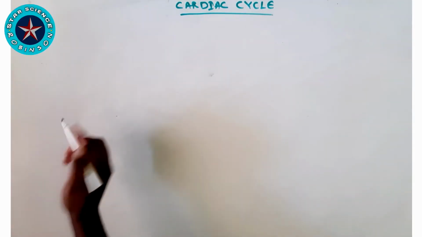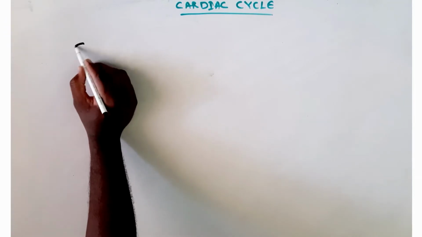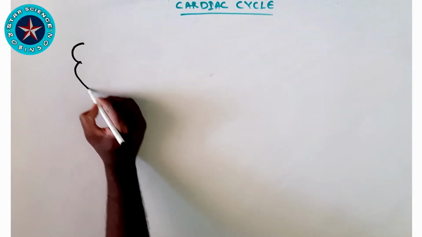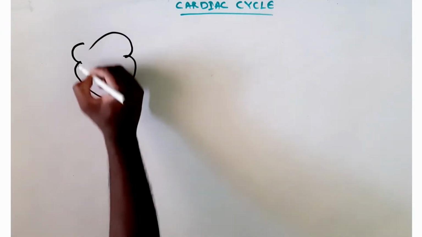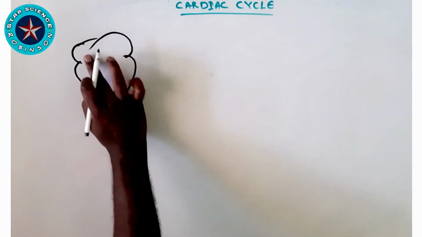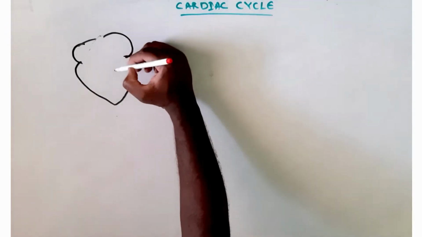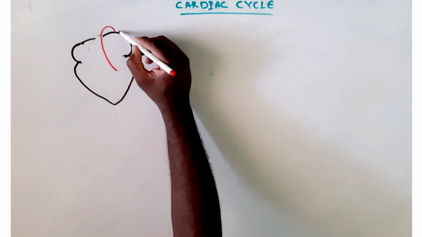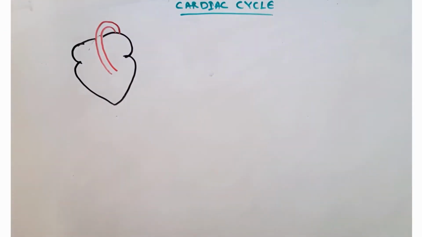The normal duration of the cardiac cycle is 0.8 seconds at a heart rate of 72 beats per minute. I will explain in detail by diagram. Right now I'm drawing the heart, and I'll show you the cardiac cycle in each step of each diagram.